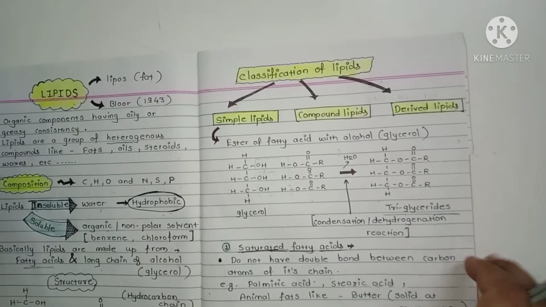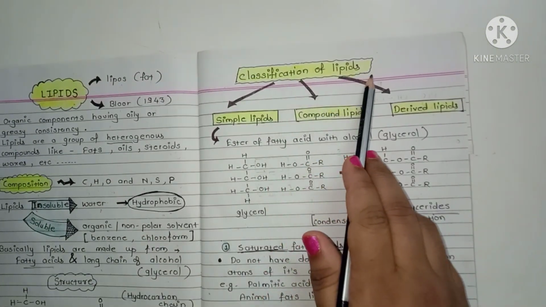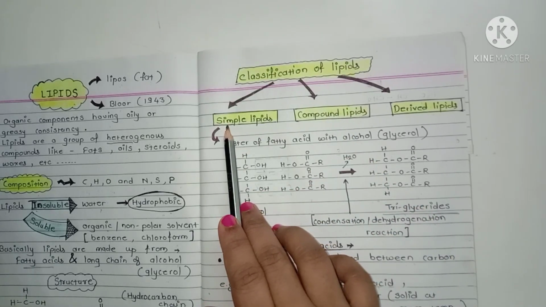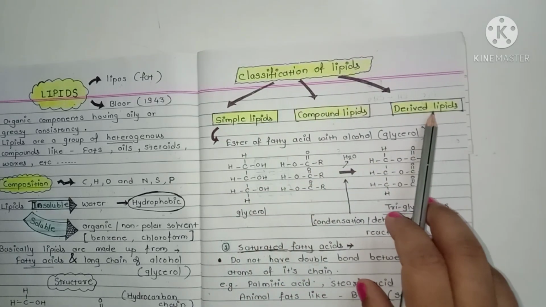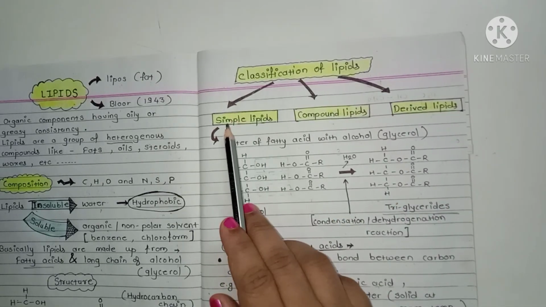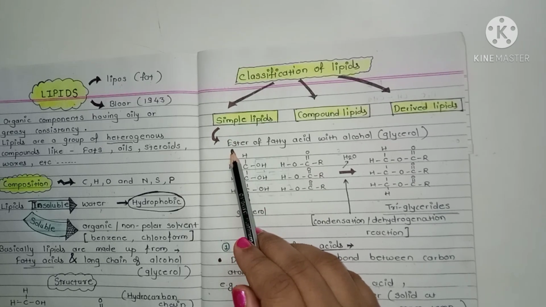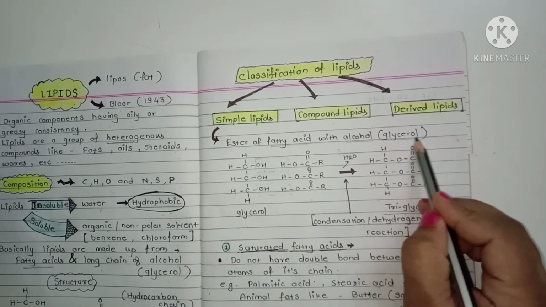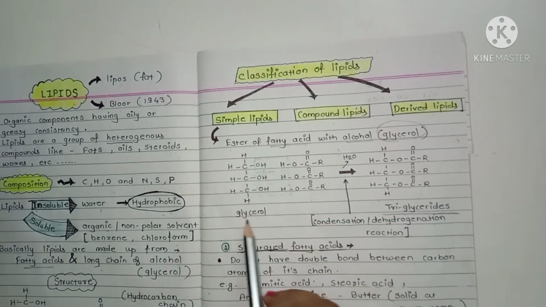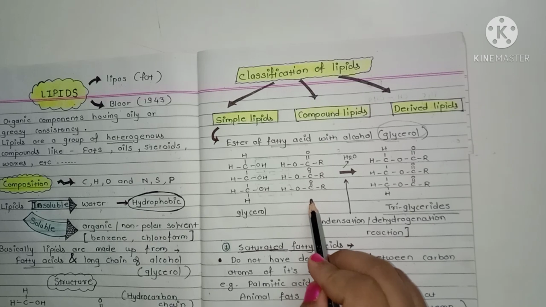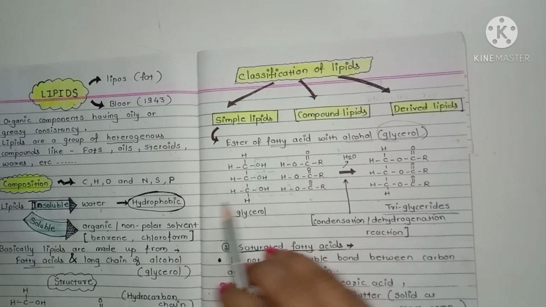Next point is the classification of lipid. Lipids are classified into three types: simple lipid, compound lipid and derived lipid. So first is the simple lipid. These simple lipids are the esters of fatty acid with alcohol, that is the glycerol. Here is the reaction: glycerol with fatty acid molecule.